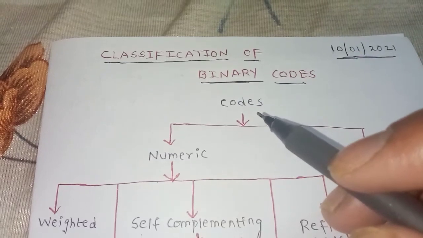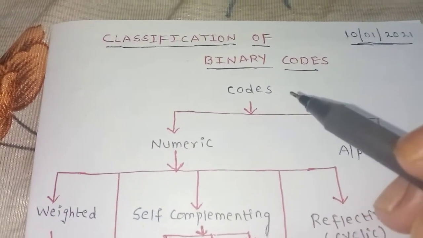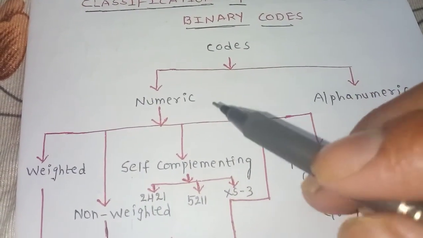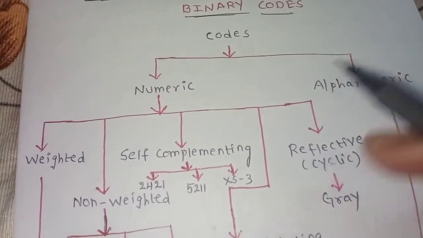To the course of digital electronics. Today we will see the classifications of binary codes. Now if you observe, binary codes are classified mainly into two types: numeric codes and alphanumeric codes.